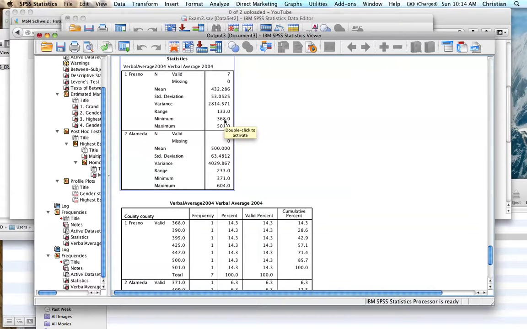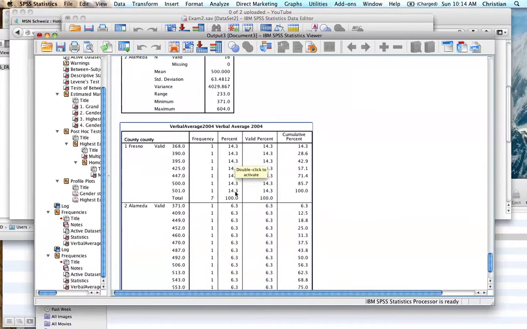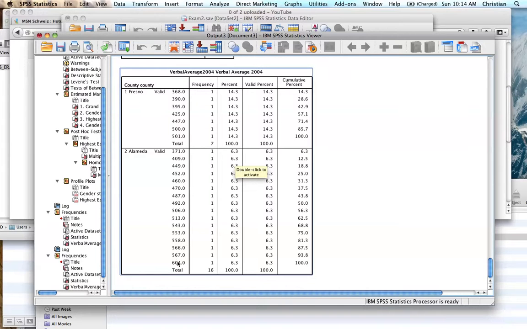Now you could argue why that is, but you could say, for example, that Alameda has some very high scoring schools, right? They have some schools up here, 604, 567, 566, which we do not have in Fresno. So you could argue we have a different population in Fresno. We have a lower performing population, and we don't have those high performing schools.